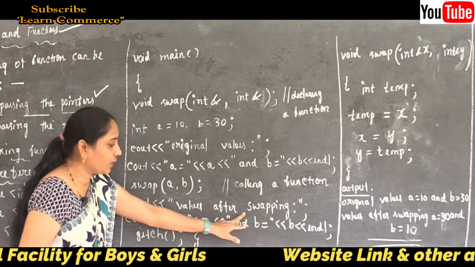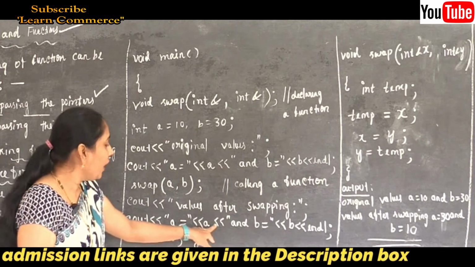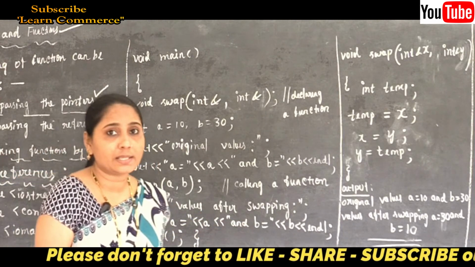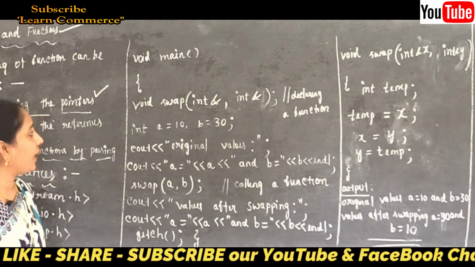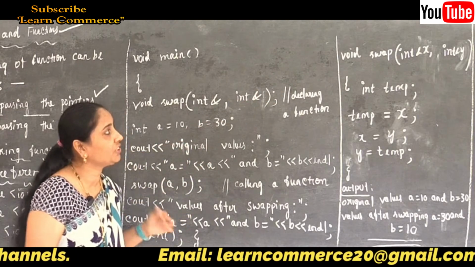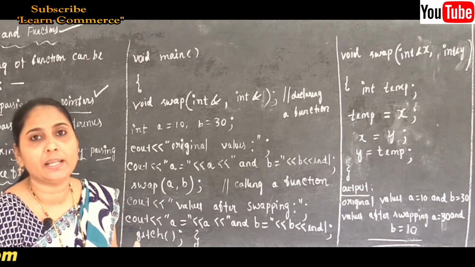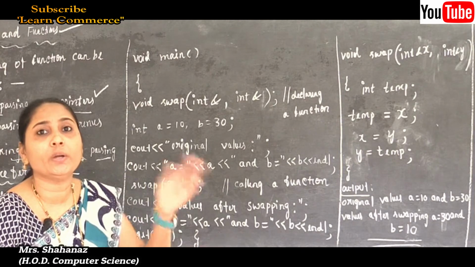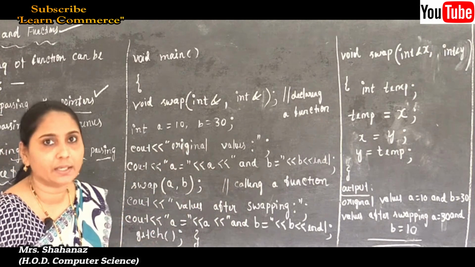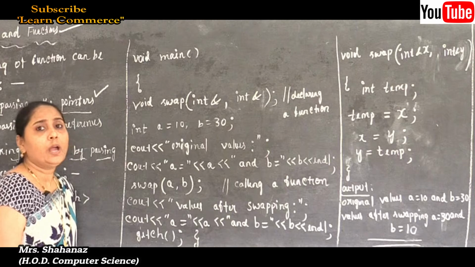So values after swapping, and next the second message is going to display as a is equal to some value and b is equal to y, because we know that we are in the concept of references. So when you change the value in this case, why? Because here I used the variables a and b, and later I am going to change the variable names to x and y. So that means some change in the names of the variables, then sure it is going to interchange the values. A is equal to 30 and b value is equal to 10 here. Then closing semicolon and closing of the curly bracket.